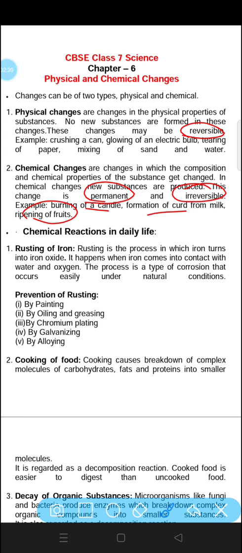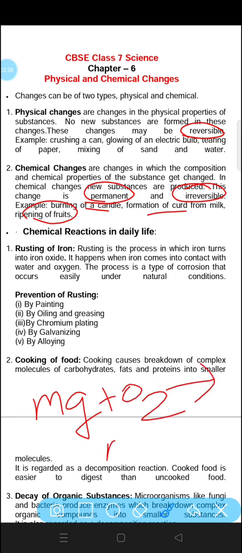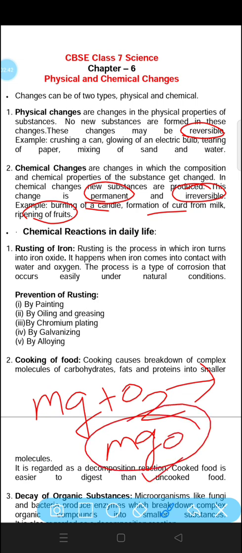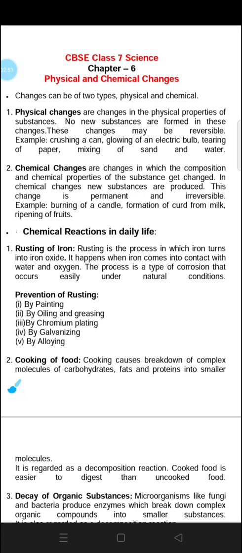One more is magnesium ribbon. When you burn magnesium ribbon, it will burn in the presence of oxygen and it will produce magnesium oxide, which is ash. It will be in the form of ash. So this is also a chemical change. Now let's talk about chemical reactions in daily life.